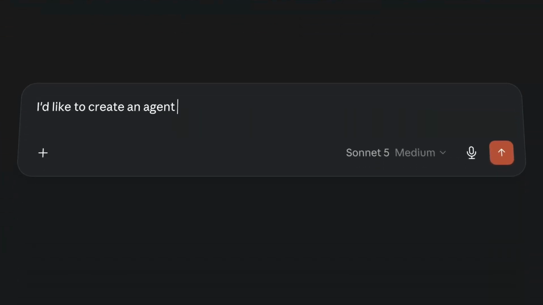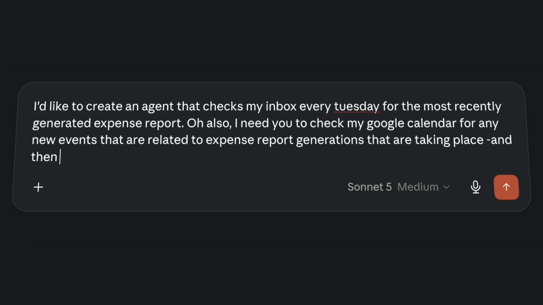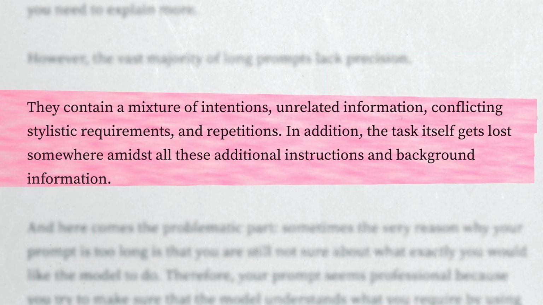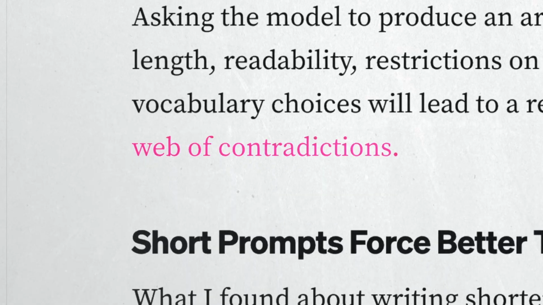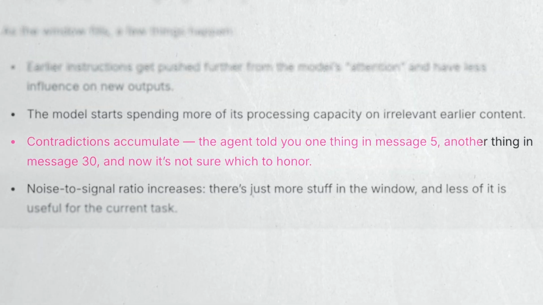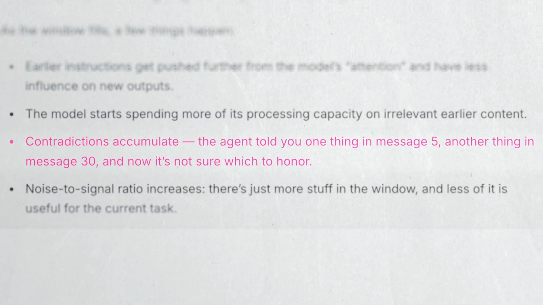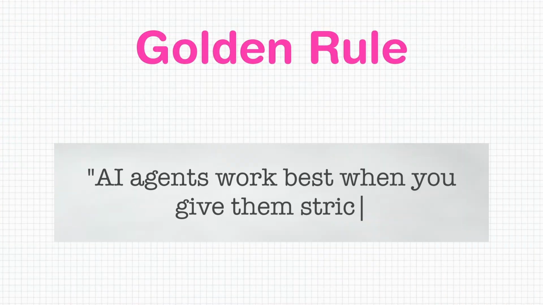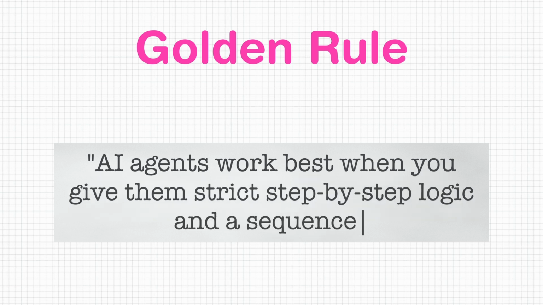So many of us are used to the casual nature of a chatbot, like ChatGPT or Claude, and it might feel natural to write a massive paragraph rambling about what you want the agent to do. However, when you give the AI agent your brain dump without proper structure or constraints, it's only a matter of time before you start to contradict yourself, and then your agent gets confused and starts to deliver inconsistent results and waste your tokens. So the golden rule here is similar to writing code. AI agents work best when you give them strict step-by-step logic and a sequence to run correctly.